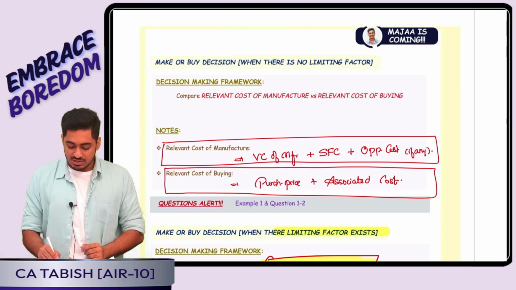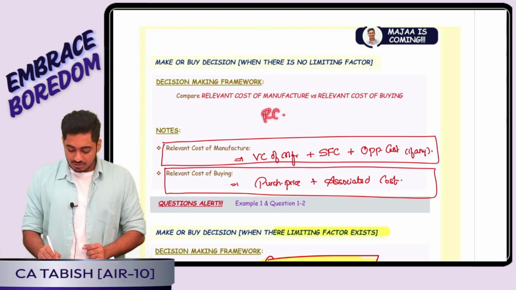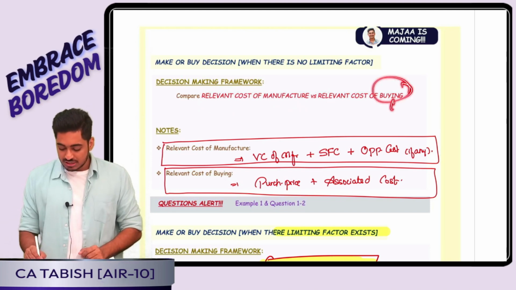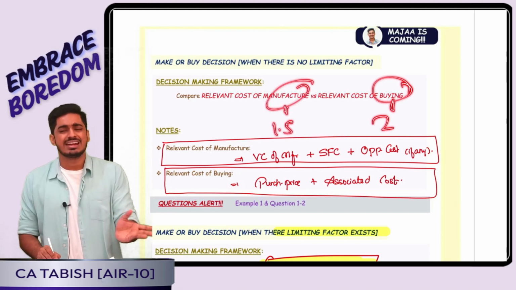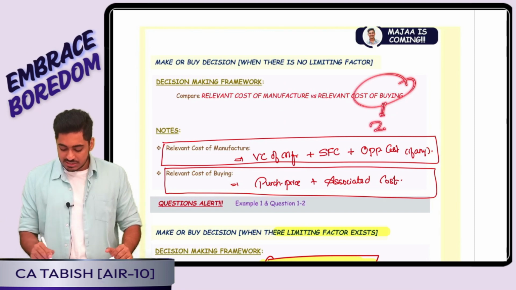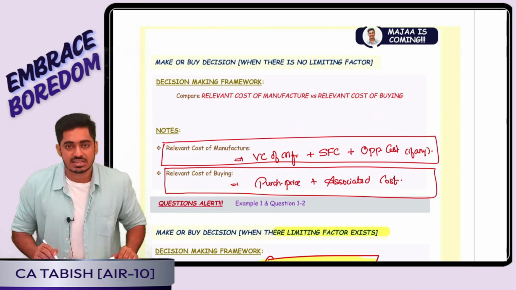Simple. I am paying the relevant cost. Assume my relevant cost of manufacturing is cheaper. That means what I will do? I will manufacture. Assume to buy 1 unit, relevant cost is 2, and to manufacture 1 unit, the relevant cost is 1.5. So what I will do? Manufacture. But assume the relevant cost of buying is cheaper: it is 2, manufacturing is 3. Then what I will tell? Purchase. Is this clear, everyone?